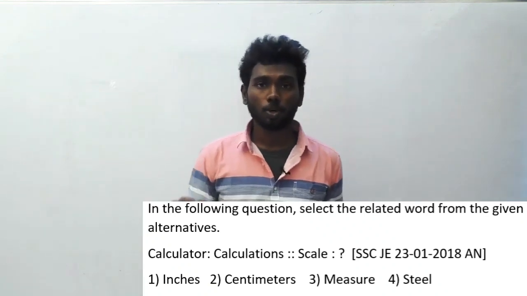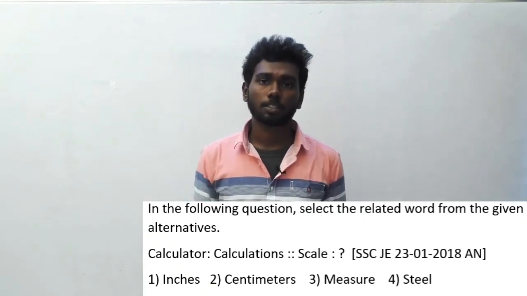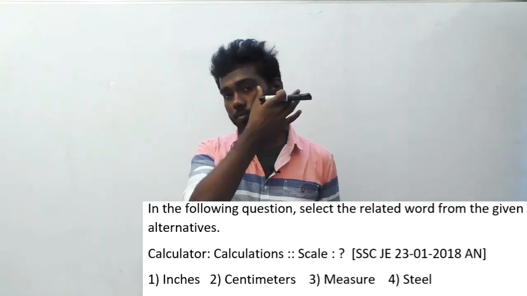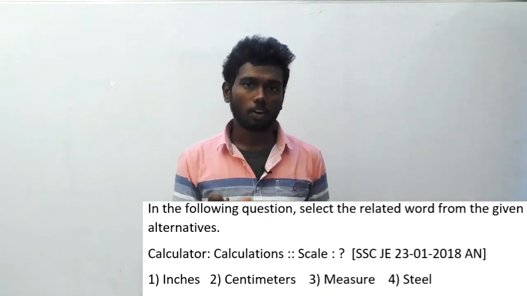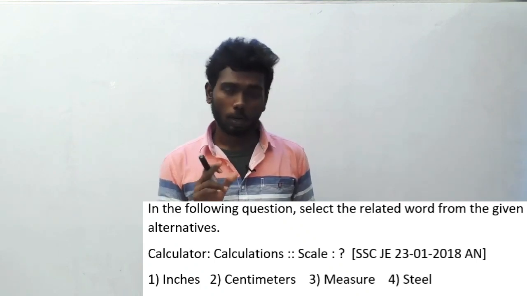A calculator is used to calculate. So the work of a calculator is to do calculation. The work of a scale is to measure. So measure is the answer. Inches or centimeters are a part of a scale. They will be printed on a ruler, on a scale. But the purpose of a scale is to measure. So the answer is option C, measure.